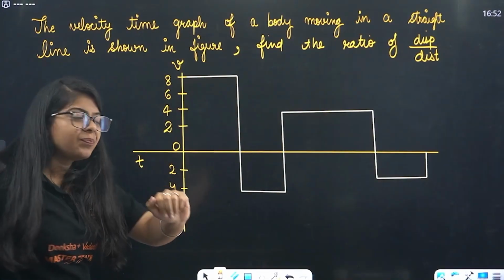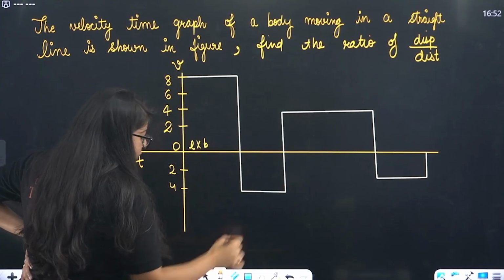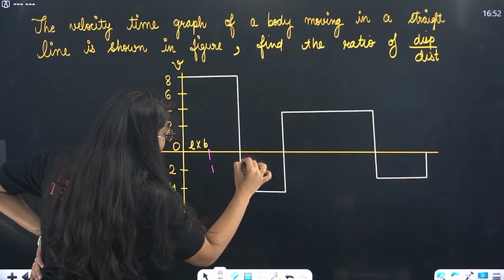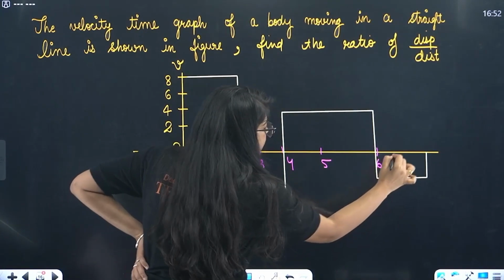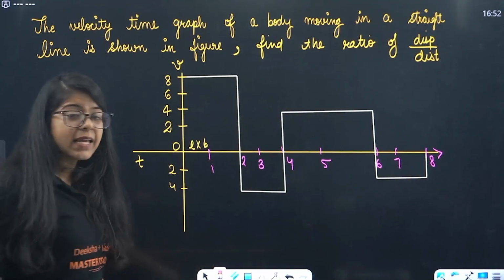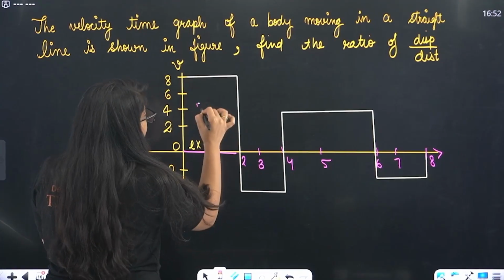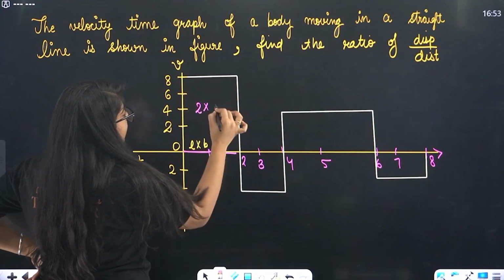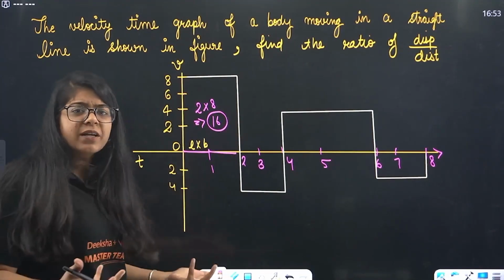Very easy. The area of this rectangle is length into breadth. What is the length and breadth? This was 1, 2, 3, 4, 5, 6, 7, 8. Now, tell me the area. Length is 0 to 1, 1 to 2, so length is 2 and breadth is 0 to 2, 4, 6, 8. Breadth is 8. So the area is 16.